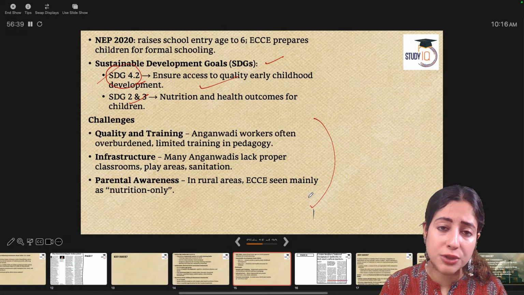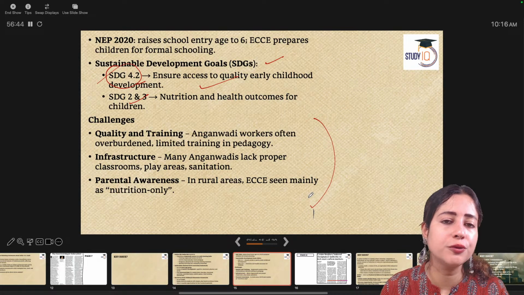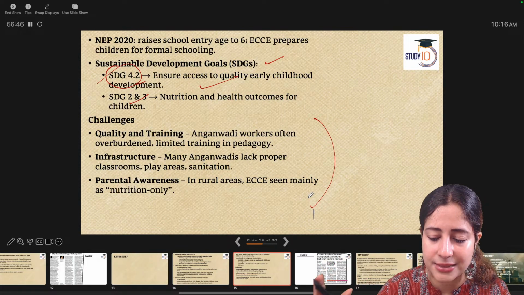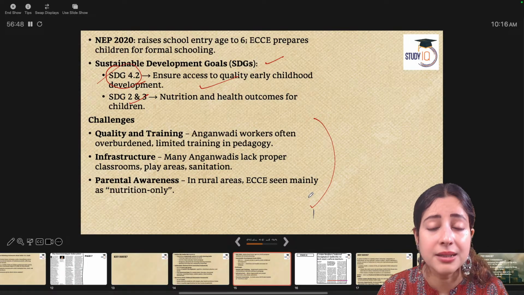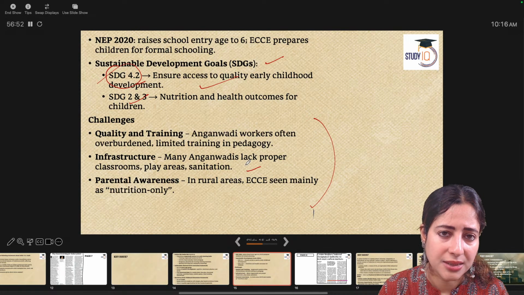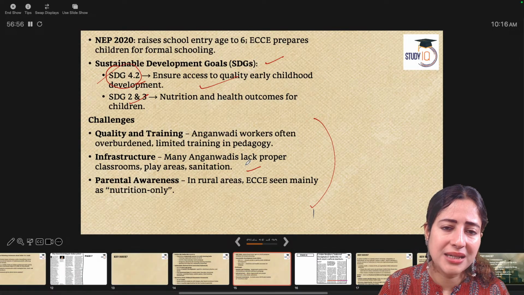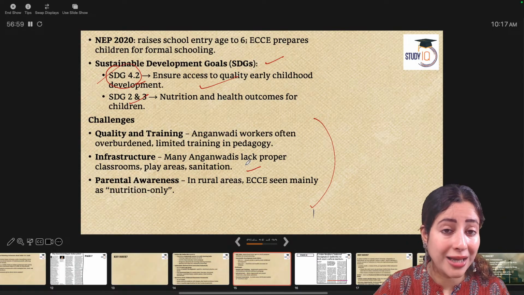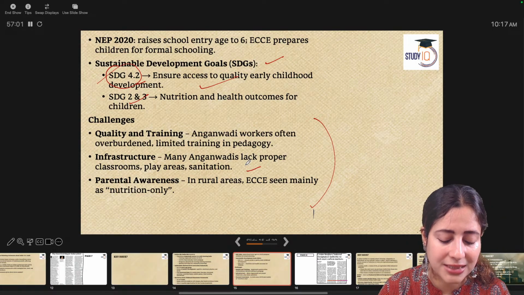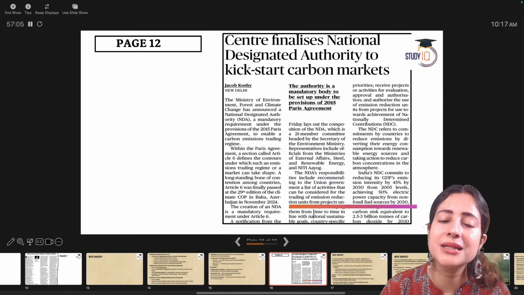For example, in rural areas, Anganwadis are focusing on nutrition, but they have not been able to focus on unstructured play and sensory learning. Second, most Anganwadis do not have proper sanitation facilities. There are very poor toilet facilities. Sometimes they lack adequate space for nice and spacious play areas and classrooms. That's something the government has to monitor and implement immediately.